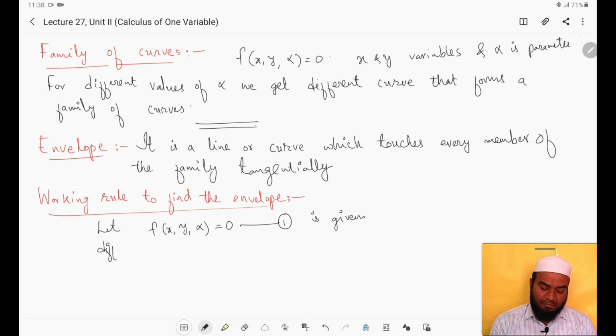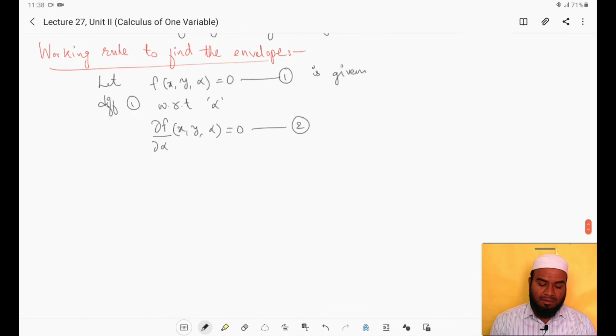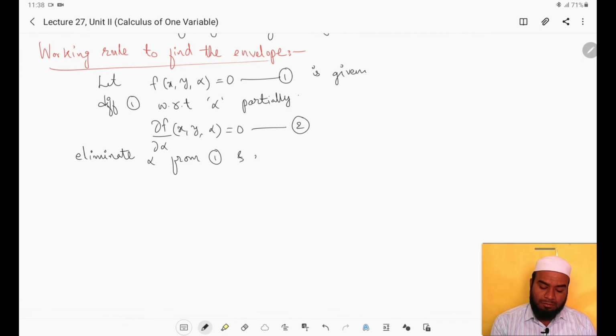Then differentiate 1 partially with respect to alpha, which gives dou f by dou alpha equals 0. Consider that as the second equation. Now eliminate alpha from 1 and 2. Then we get the required envelope.